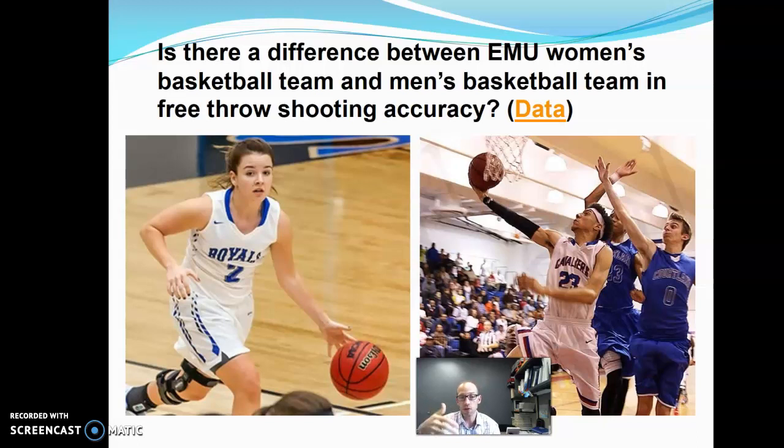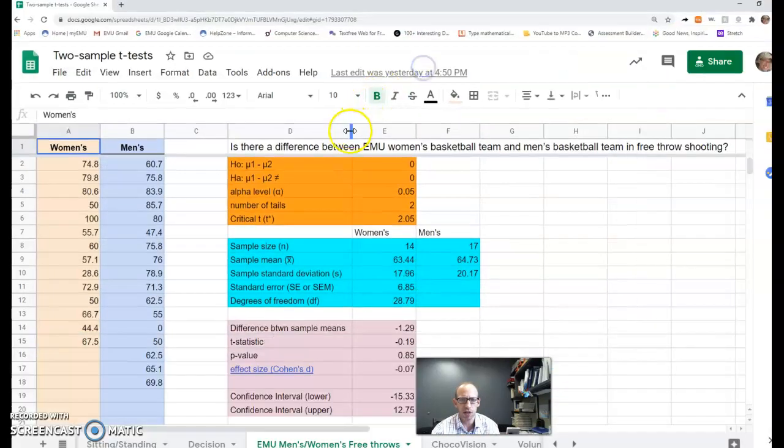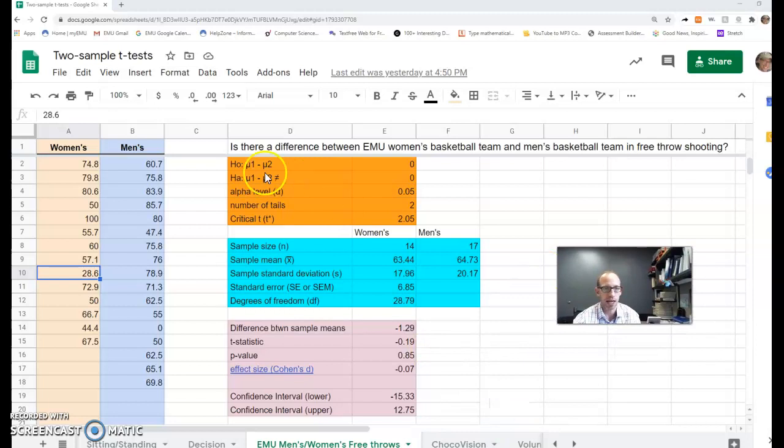Or if we said, are the EMU men better or are the EMU women worse or are the EMU men worse? Anytime you have that directional word, that's a one-tailed test. But this is two-tailed, and this is fairly easy to get the data. I'm using it from a couple seasons ago, I think. So each of these data points are the average free throw percentage for the year for one of the women's basketball team's members, and each one of these is for a men.